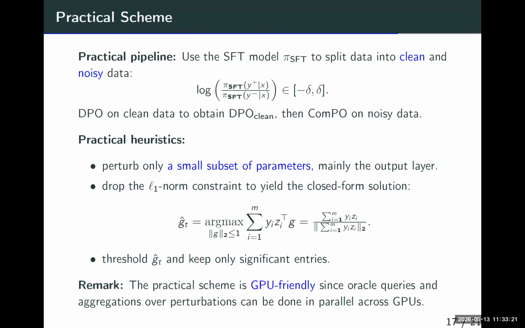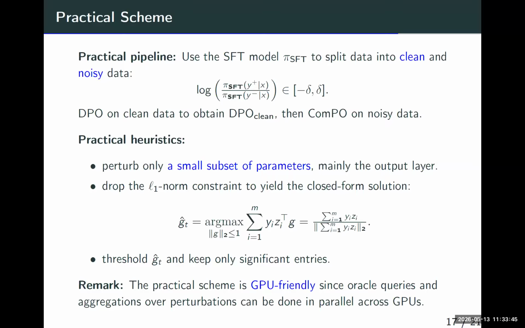So if we simply drop the sparse constraint, but still keep the L2 norm constraint, we have the closed form solution. This is very important because we cannot do this double loop algorithm for LLM alignment. We need the closed form solution. And we don't lose too much, right? Because the practical insights told us that we don't need to modify too many parameters.